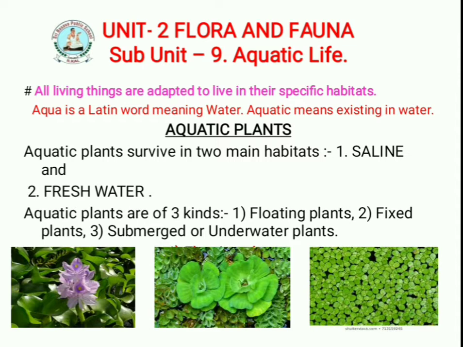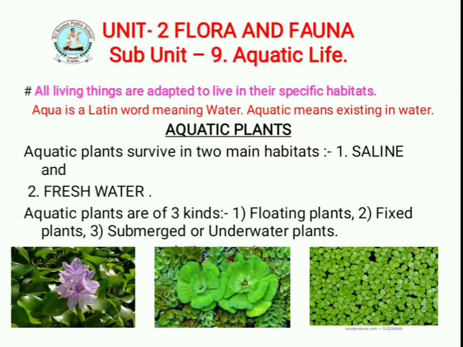Here, aqua is a Latin word meaning water. Aqua means what here? Water. So, this word is derived from Latin. Aquatic means existing in water, or the organism which is living in the water. So, those living organisms are called aquatic living organisms or living things. Okay. So, now we can discuss aquatic plants.